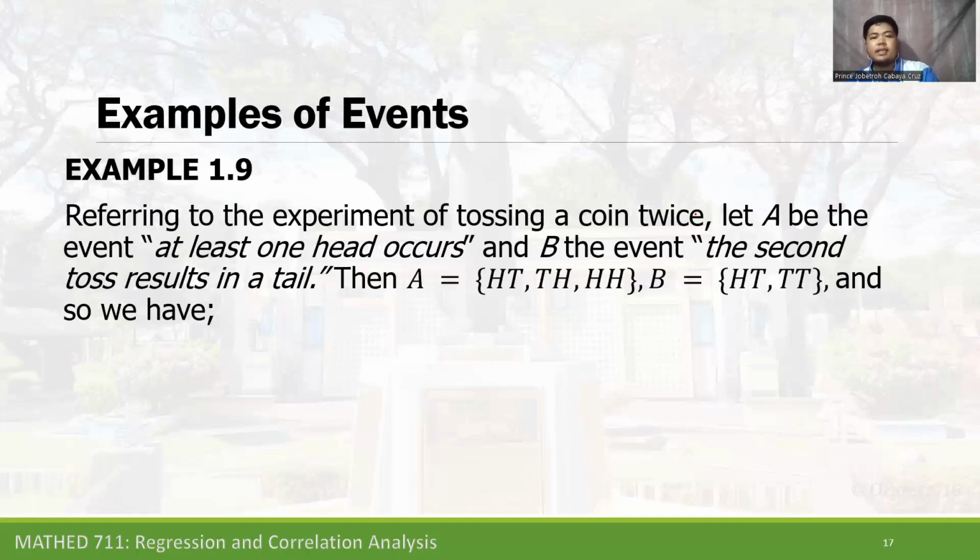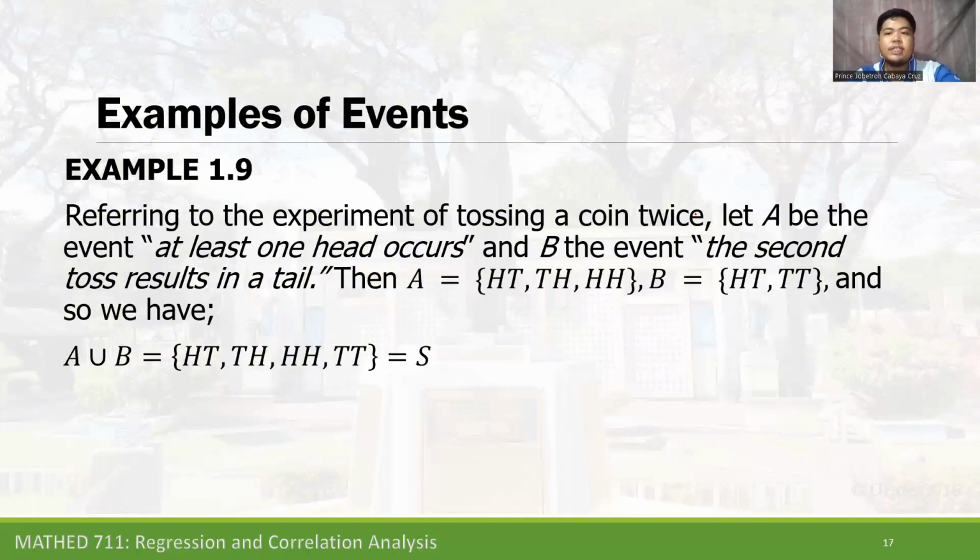And set B is the event that the second toss is a tail. So event A is HT, TH, and HH, which says that at least one head occurs, and event B has HT and TT, because the outcome of the second toss is tails.